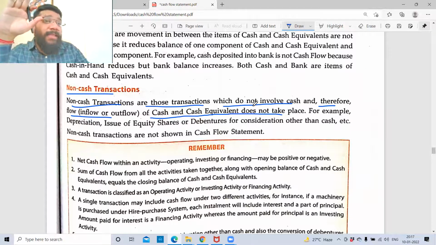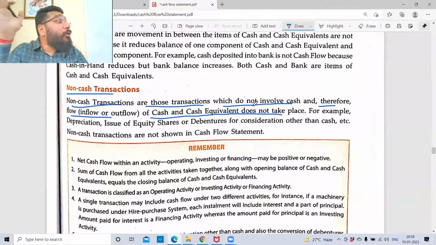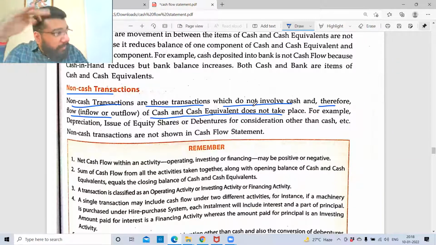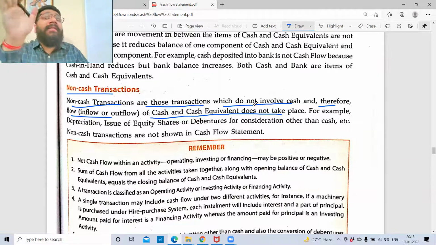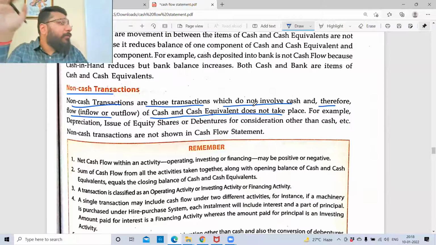Guys, the financial statement is the base. From there, you take all the information. In the statement of P&L, you have depreciation. So depreciation is a non-cash item to be ignored. Ignored means we'll give a treatment to it, but depreciation does not involve a cash inflow or outflow.